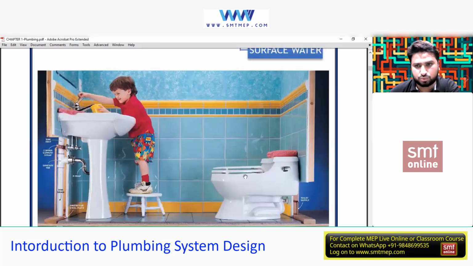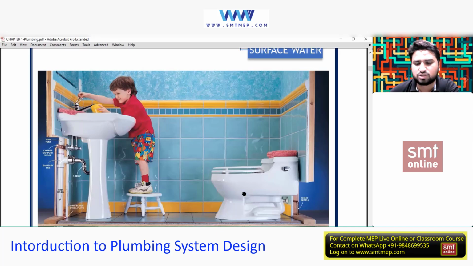And there are two fixtures over here. One is a WC and one is a lavatory. So what do you think, will both fixtures be used at the same time? That means at the same time the flush is done, and at the same time the water is used for washing hands. Probability 1/2, right? So that means chances are that only one might be in use at the same time. Yes or no? So whenever we are dealing with any kind of residential project, mostly we deal with probability, that is the chances.